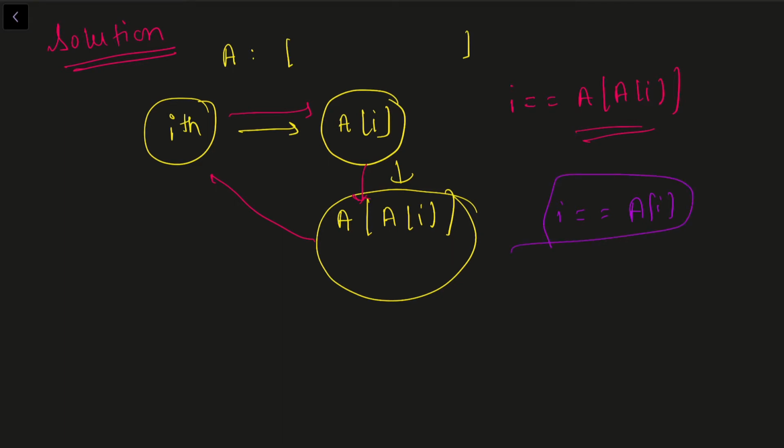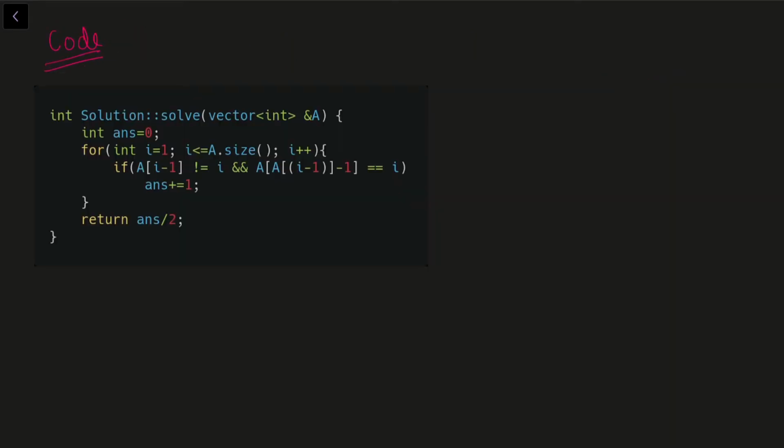Now let us talk about the code of this problem. So the code to this problem is quite straightforward. We are looping on the array from left to right. First we are checking if i is not equal to A[i] minus 1. Here we are using i minus 1 because we are using 0 based indexing in this case. And if the current index is equal to the current element at that index, then we need to skip, right? That's why we are checking this. Otherwise we are just checking the specified condition here. And if that is the case, I am adding 1 to the answer. After that I am returning answer divided by 2.